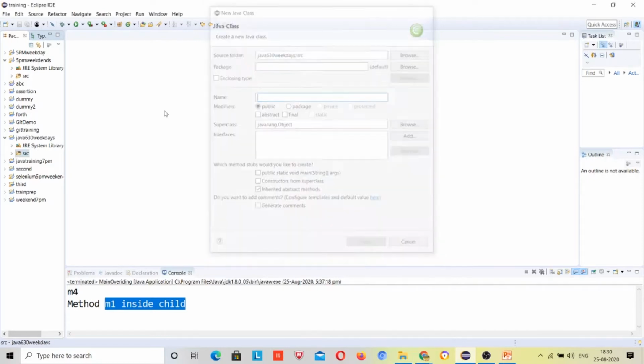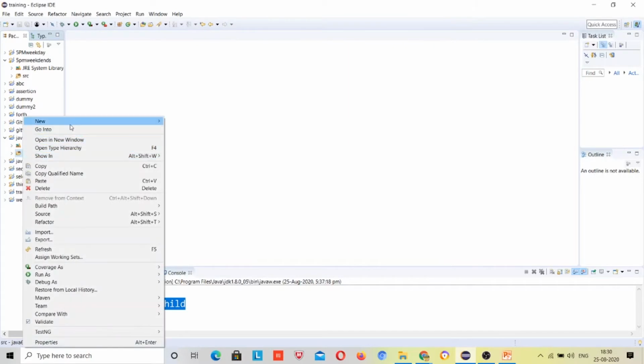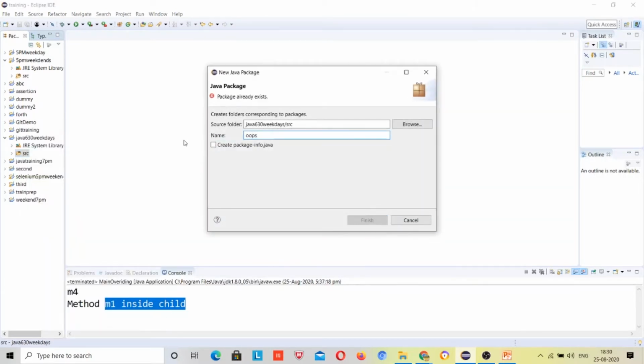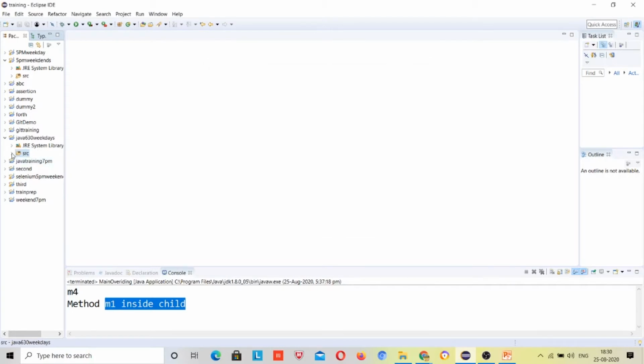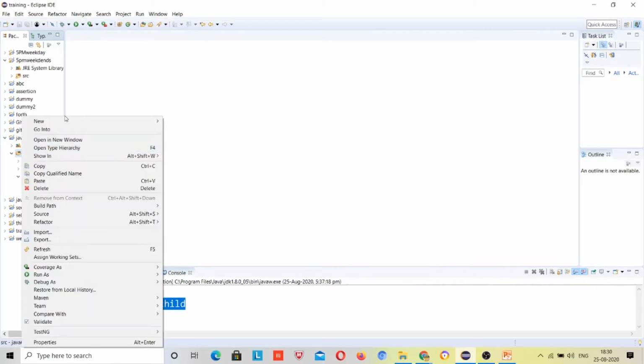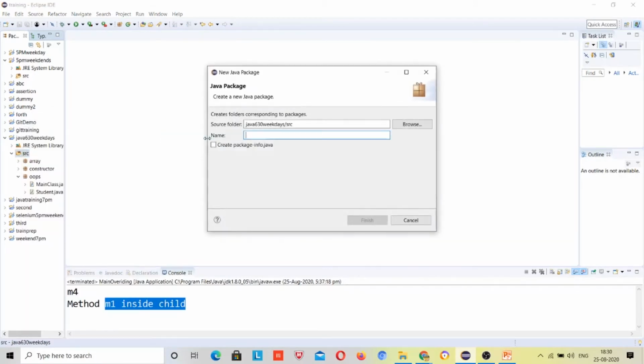Here, inheritance, so here I'll make a package. Oops, why is it not allowing me to make this package? It already exists. Okay, maybe the package is already present. So here I will make a package for inheritance as well.